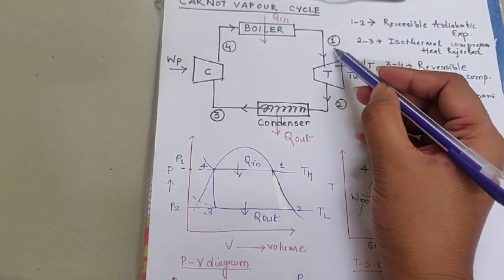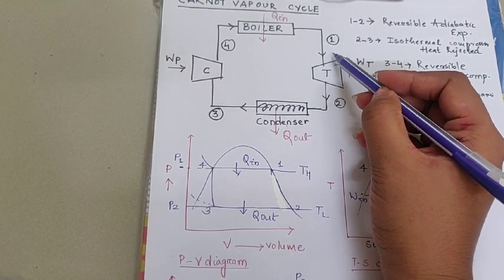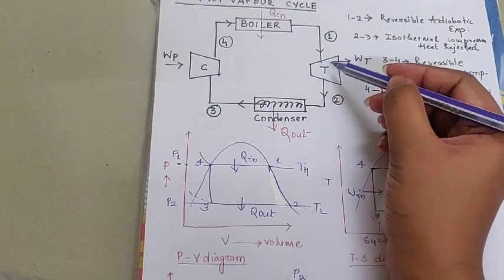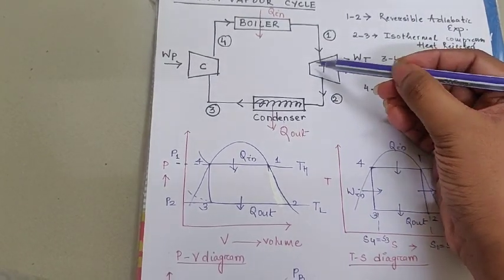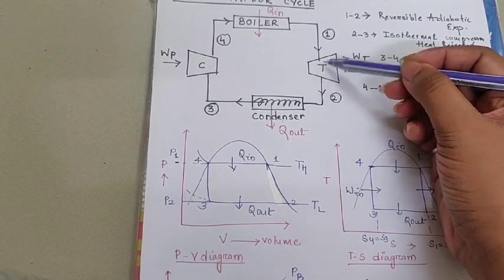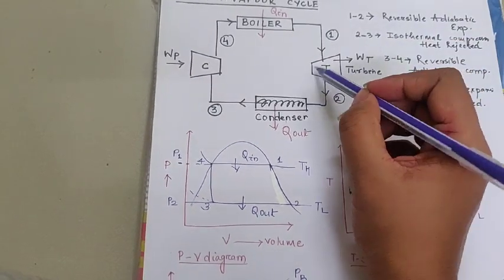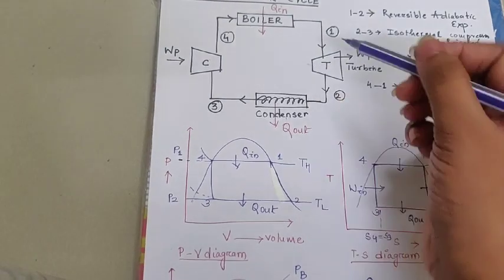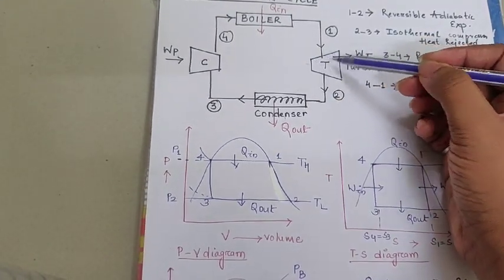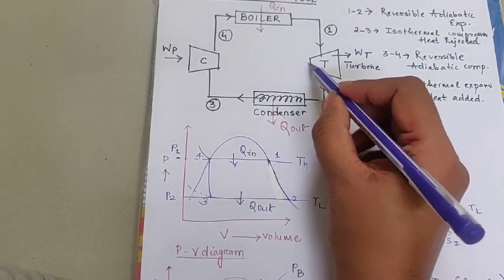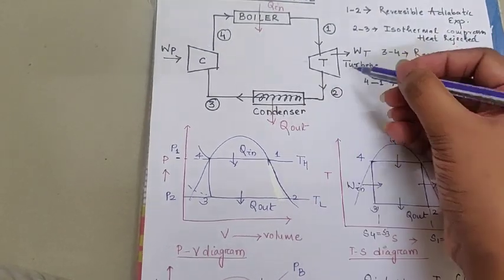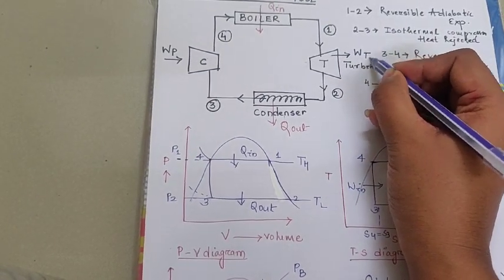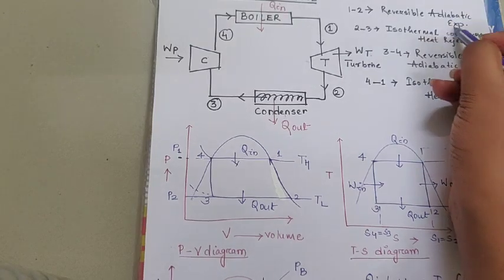So this steam, while it is in the superheated position, strikes the turbine, inside which there are many blades that it strikes. So while entering the turbine, the blades start moving, and the shaft gets some power. So here the work output takes place, because it is a reversible adiabatic expansion.